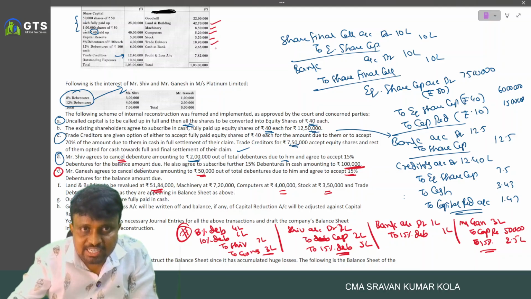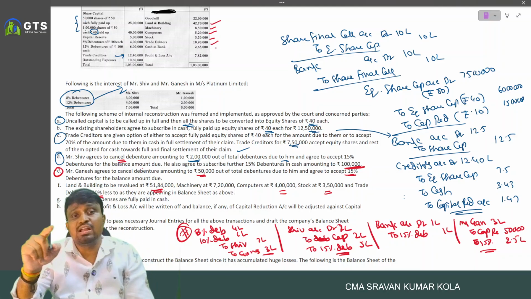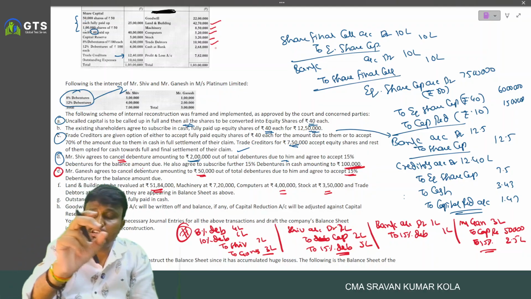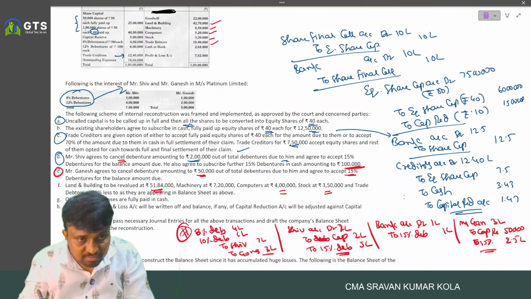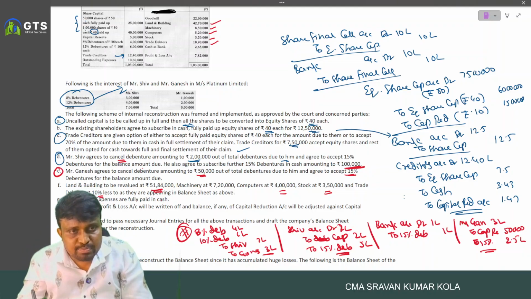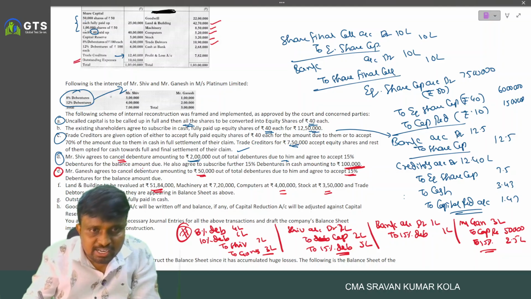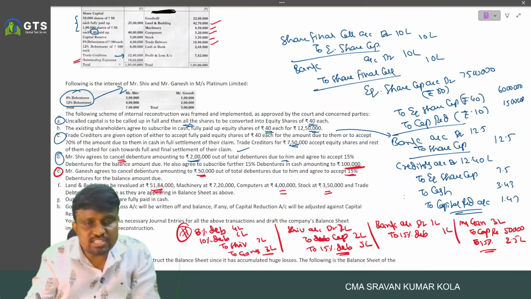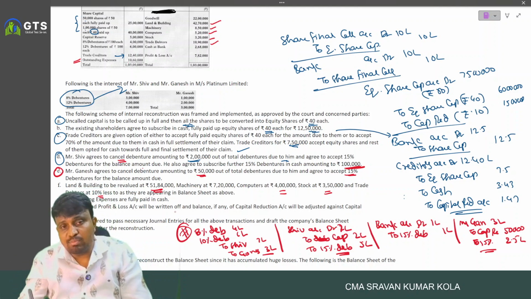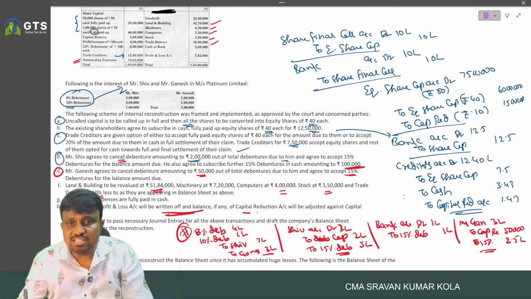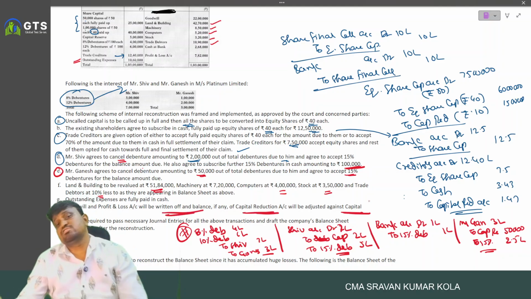What is the debtors? 10 lakh 90 into 10%, 1 lakh 9,000. Entry is capital reduction account debited to debtors 1 lakh 9,000. And outstanding expenses fully paid in cash. Outstanding expenses account debited to cash 10 lakh 60,000. And goodwill, profit and loss account written off, balance if any is transferred to capital reserve.